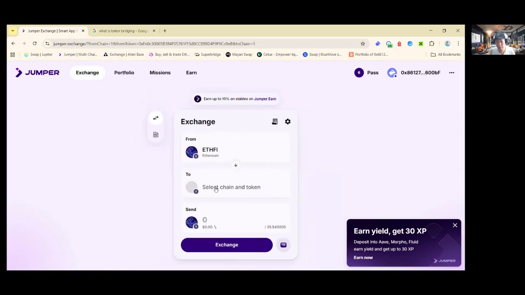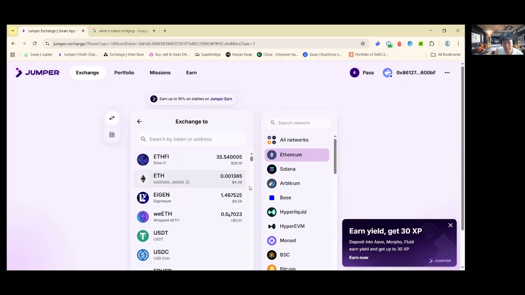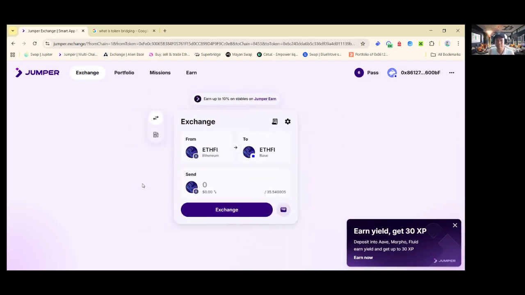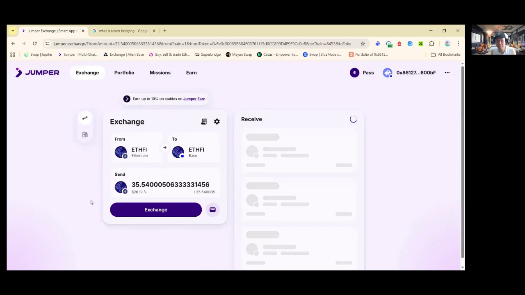So what I'm going to do here is take Ethereum here, and I want to bridge it to Base, which is also eETH. So you're going to choose a token. It can be Ethereum, it can be USDC, it could be any form of token. But make sure you have enough gas in the native token, which is Ethereum. So probably on a bridge, it's the maximum.